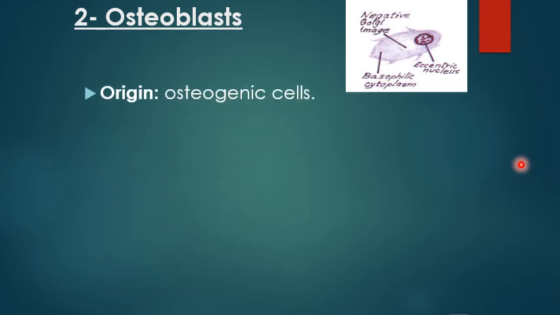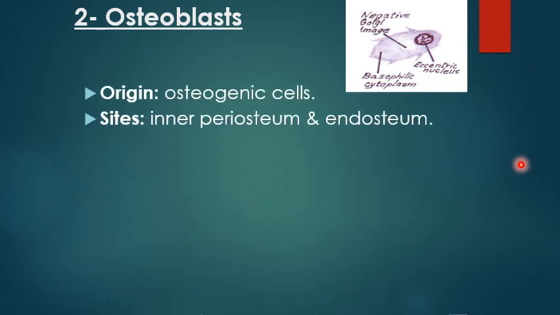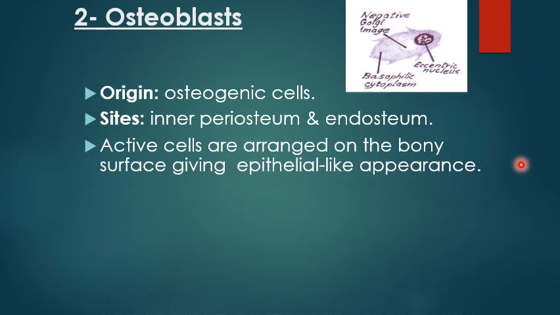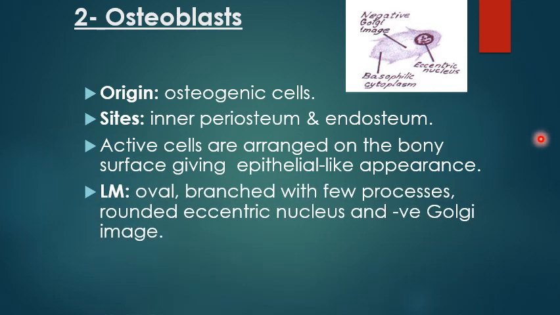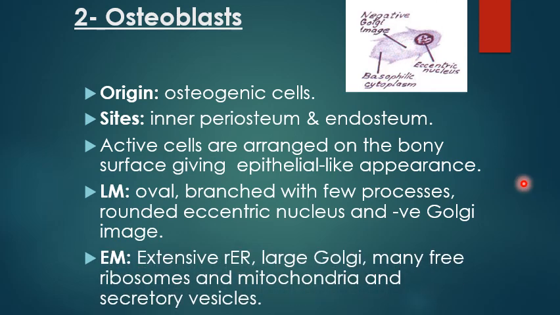As you can see here, the osteoblast is a protein producing cell, with deep basophilic cytoplasm with negative Golgi image, and the nucleus is pale with prominent nucleoli. The osteoblast arises from the osteogenic cell, so they are present near the periosteum and endosteum. They are active cells, bone forming. They are arranged as if they are epithelial cells near each other. The cell is branched with few processes, a rounded eccentric nucleus at one side, and basophilic cytoplasm with negative Golgi image. By EM, features of a protein producing cell: RER, Golgi apparatus, mitochondria, and we have secretory vesicles. These secretory vesicles secrete what is called alkaline phosphatase, which is needed to precipitate the calcium.